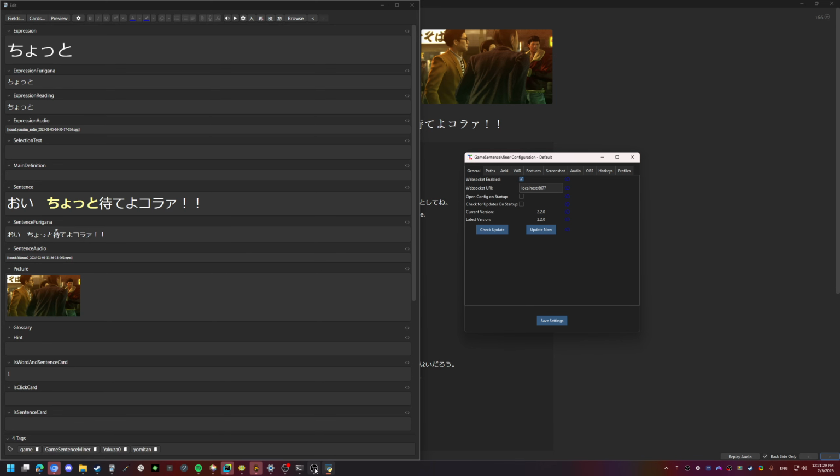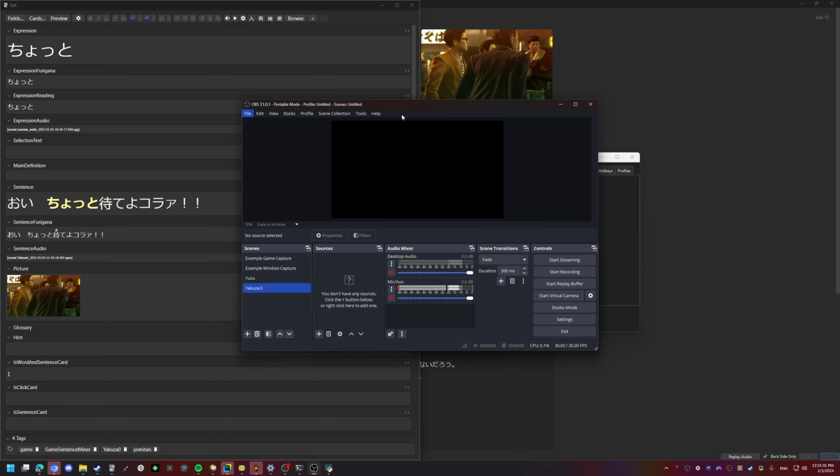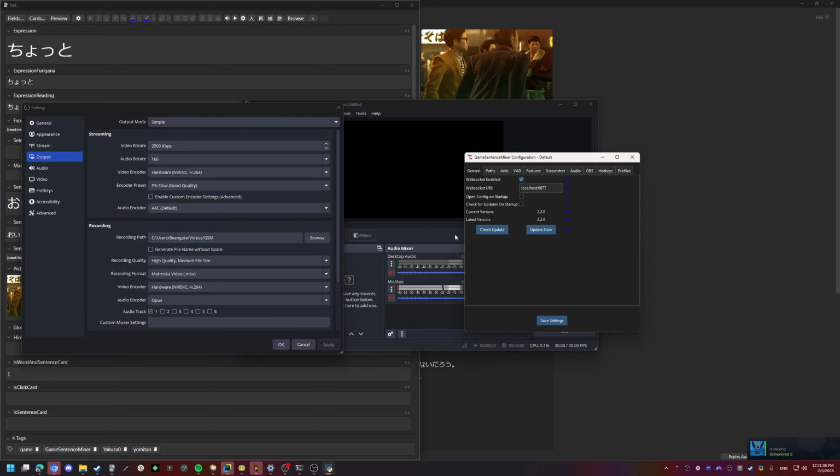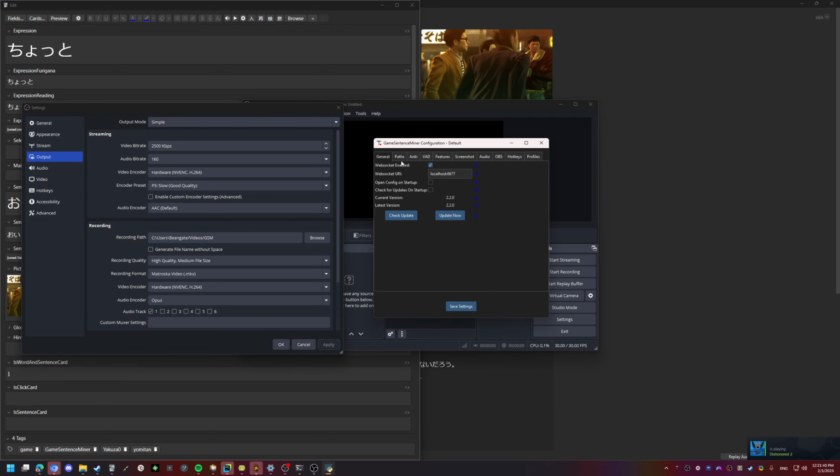One of the important settings is in OBS, this output folder. This is where OBS will save the replay to, and GSM needs to be aware of that, so it will find the replay and get the sentence audio from it automatically.